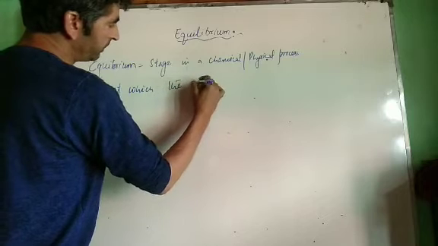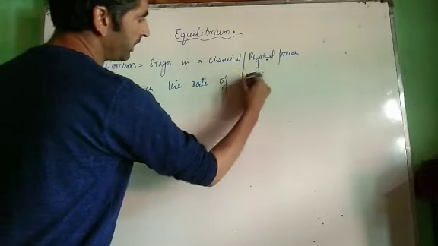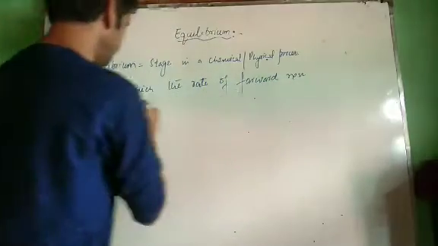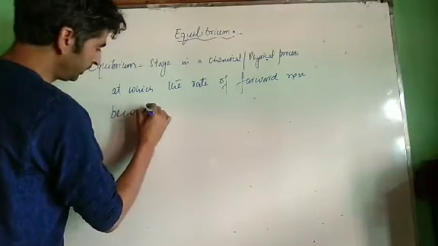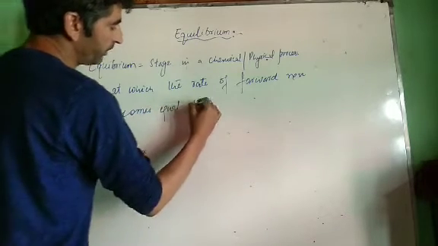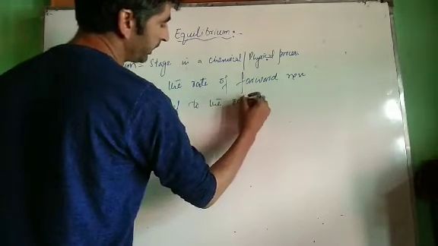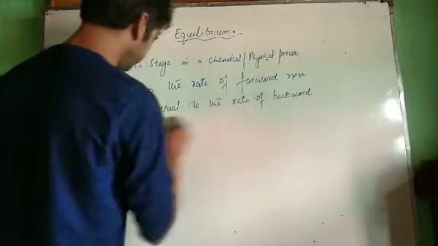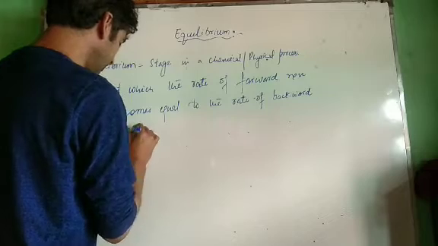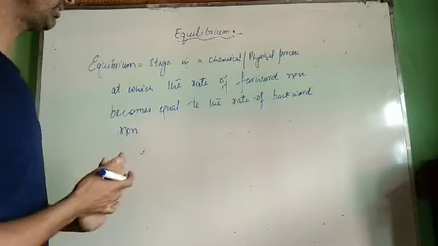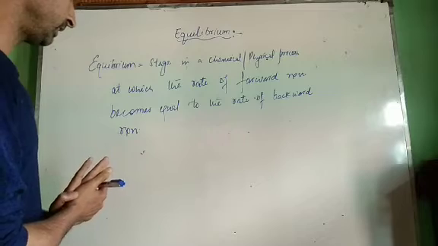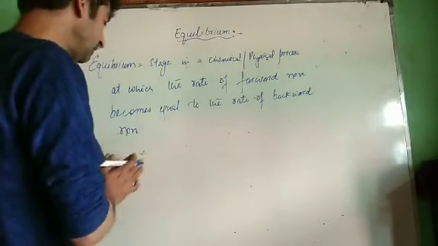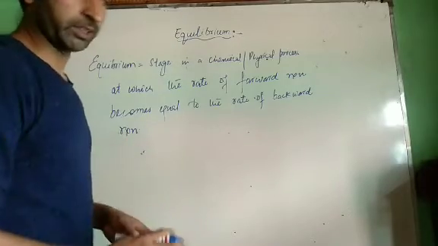the rate of forward reaction becomes equal to the rate of backward reaction. Rate of forward and backward reactions are equal at equilibrium stage. It means that at the equilibrium stage the reaction takes place, the reaction is not stopped; both forward and backward reactions do take place.